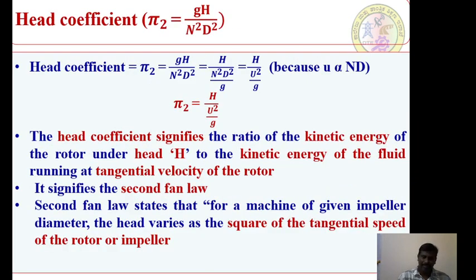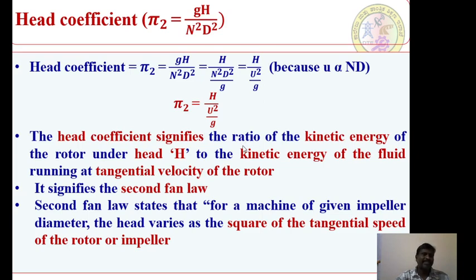Now I will be taking you to the next concept. It is the head coefficient. Pi 2 is equal to gH by N square D square. Let us see this head coefficient. Pi 2 is equal to gH by N square D square, that is equal to g is constant, H divided by N square D square by capital G, that is equal to H divided by U square by g, because U is proportional to ND. That is very familiar for us. Therefore, pi 2 is equal to H by U square by g.